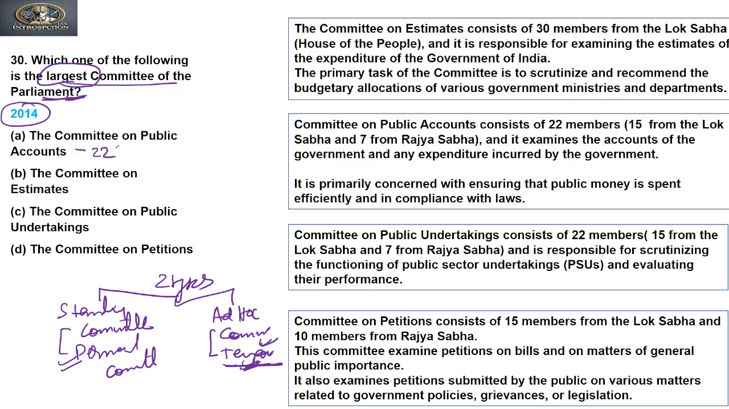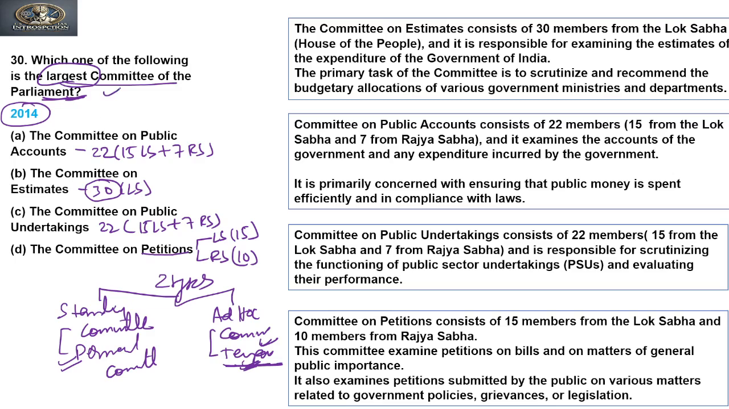It has 22 members, 15 from Lok Sabha and 7 from Rajya Sabha. Committee on Estimates has 30 members, all from the Lok Sabha. Committee on Public Undertakings again has 22 members, 15 from Lok Sabha plus 7 from the Rajya Sabha. Committee on Petitions: both Houses have their separate committees. Lok Sabha has a separate Committee on Petitions with 15 members, and Rajya Sabha has a separate Committee on Petitions with 10 members. So on the basis of membership, option B, the Committee on Estimates, is the largest committee.